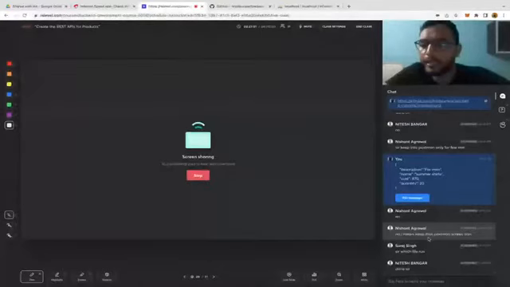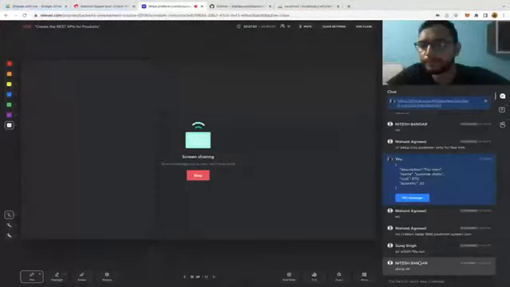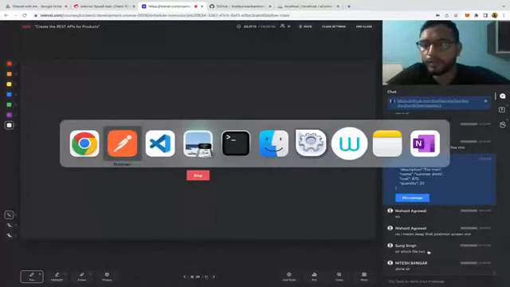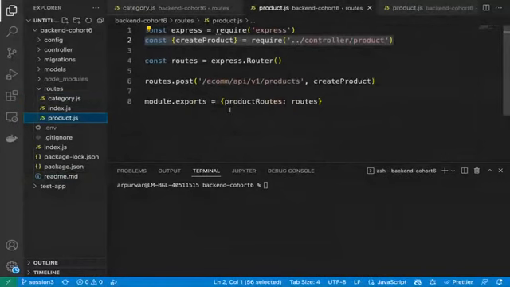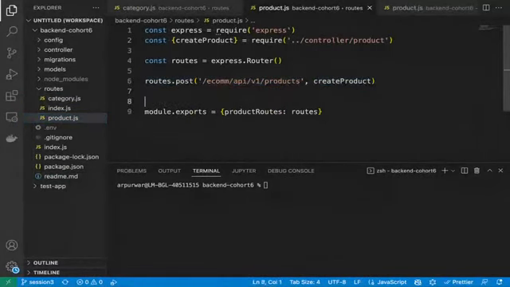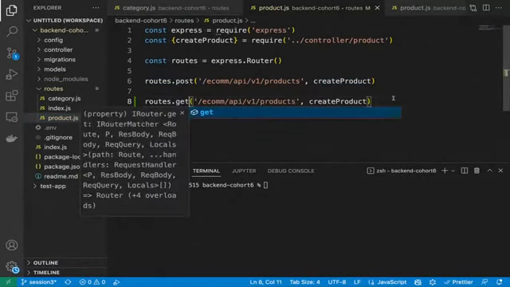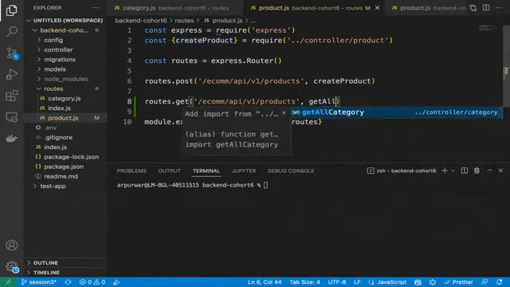Okay, so Nitesh, now create the get API where you can find all the resources from database. Whatever data you have created, you can find it. For get API, it's very simple. You just need to copy paste this thing, route.post, change the method to get, correct? And then write get all products rather than create product.